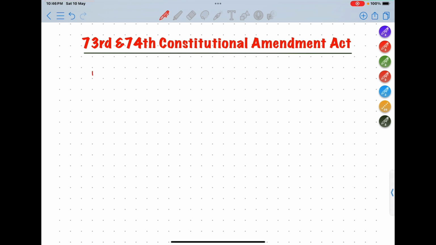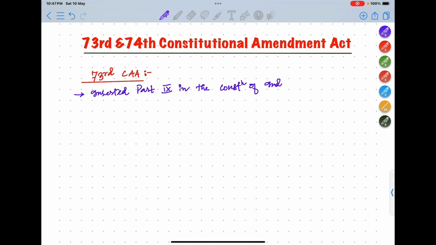So first is the 73rd Constitutional Amendment Act. It inserted Part 9 in the Constitution of India. So this is important. The 73rd Constitutional Amendment Act, it is in which part? So the answer is Part 9.